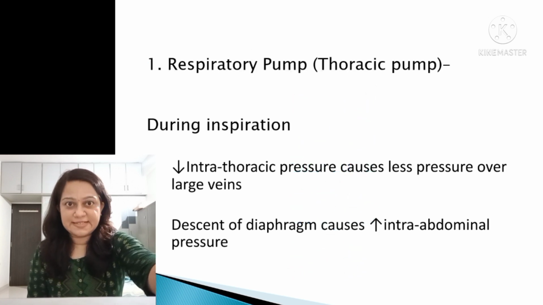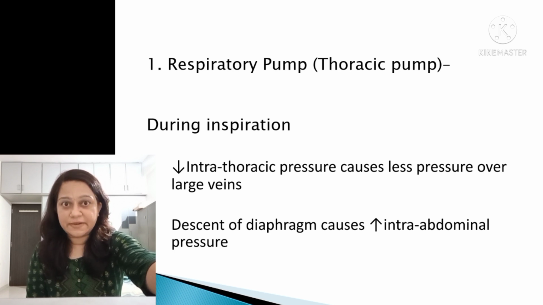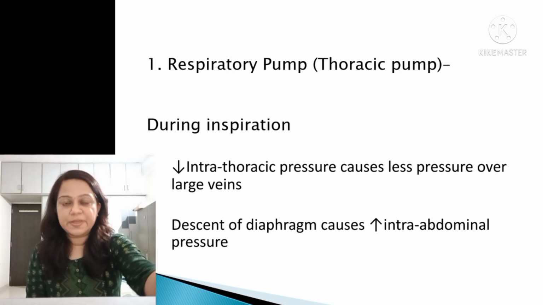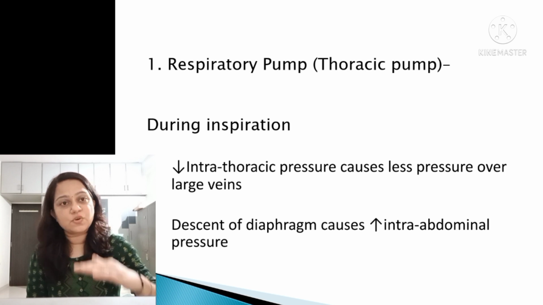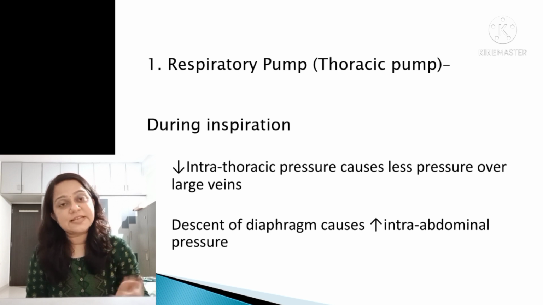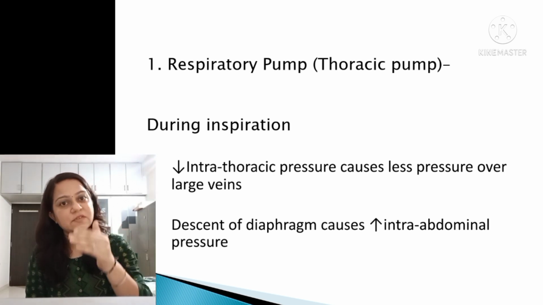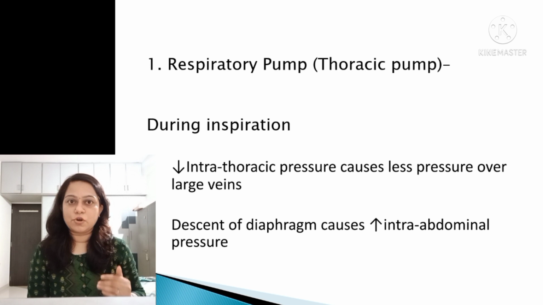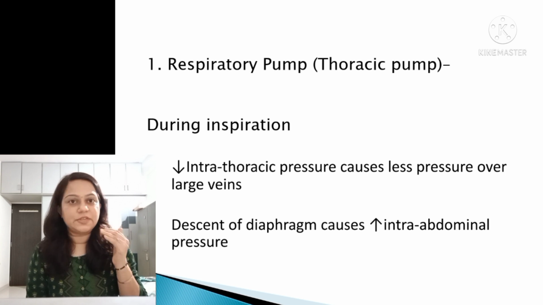Let us go through certain examples of it. First is the respiratory pump, also called the thoracic pump. During inspiration, intrathoracic pressure reduces, so there is less pressure over the large veins. There will also be descent of the diaphragm, which increases the intra-abdominal pressure. Both of these conditions favor an increase in the venous return, which increases the end diastolic volume. This increases the initial length of the muscle fiber and the force of contraction of the heart, so it increases the cardiac output.